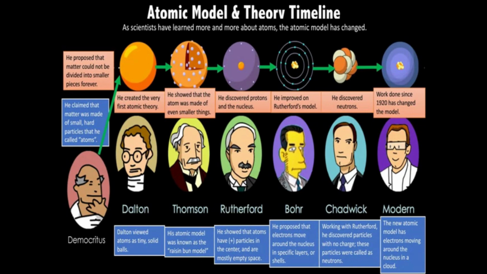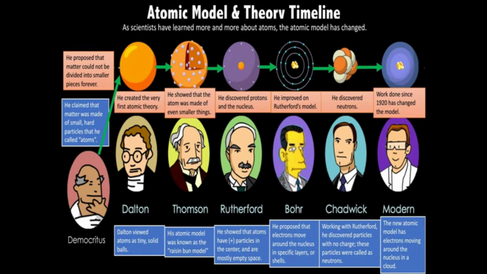He compared this with the study of atoms, and said that atoms are the smallest particles which cannot be further cut down into pieces.